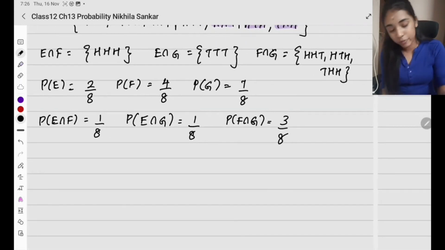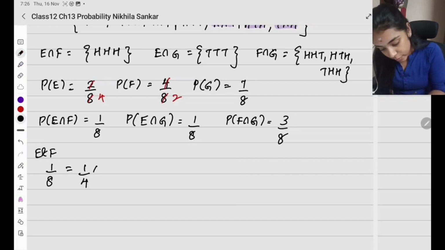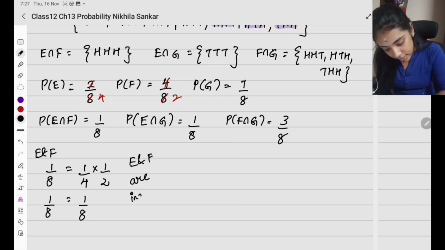Okay, so let's check whether E and F are independent. So what do I have? Probability of E intersection F equals probability of E, 2 by 8, which is 1 by 4, times probability of F, which is 1 by 2. So I have 1 by 4 times 1 by 2, which is 1 by 8, equals 1 by 8. So E and F are independent.